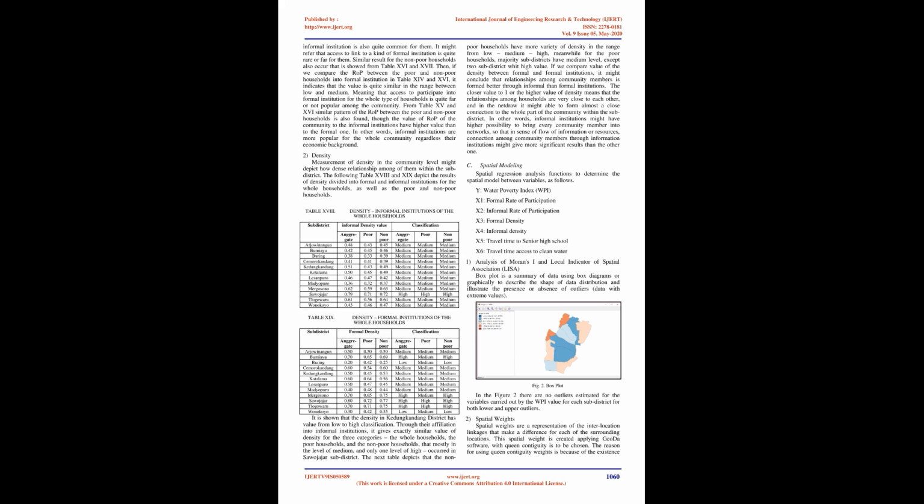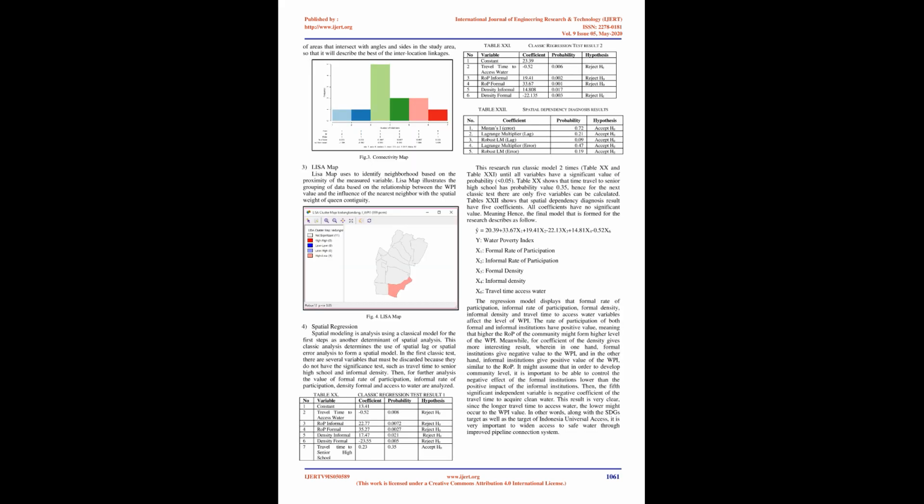Spatial regression analysis functions to determine the spatial model between variables, as follows. Y: Water Poverty Index, WPI. X1: formal rate of participation. X2: informal rate of participation. X3: formal density. X4: informal density. X5: travel time to senior high school. X6: travel time to access clean water.